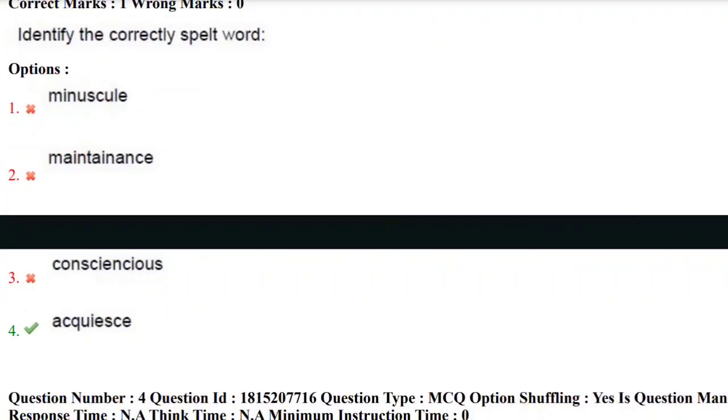Identify the correctly spelled word. Here we have the not correctly spelled words, but we need to find the correctly spelled word. Yes, the correct answer here is aqueous. The fourth option is the correct answer.